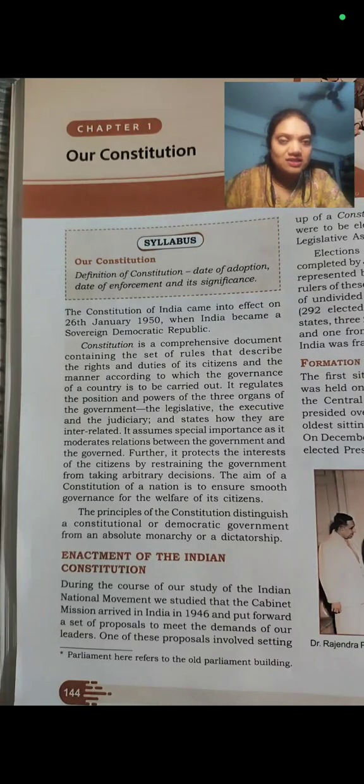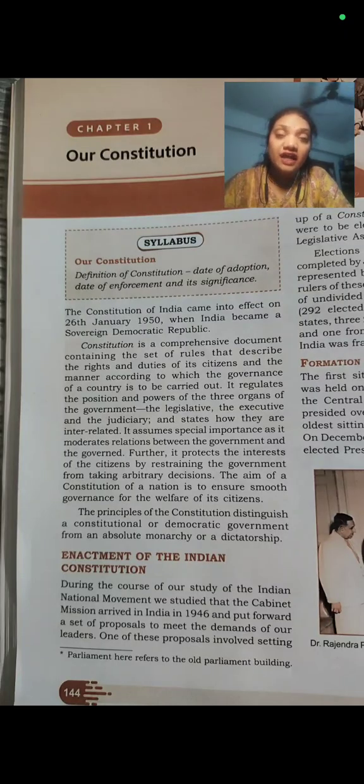Its first line says that the constitution is a comprehensive document. What do you mean by comprehensive? It is complete in itself. It comprises everything which is required to run a country. The constitution is such a document which contains so many rules and regulations. It consists of so many laws. These laws are very necessary to run a country.